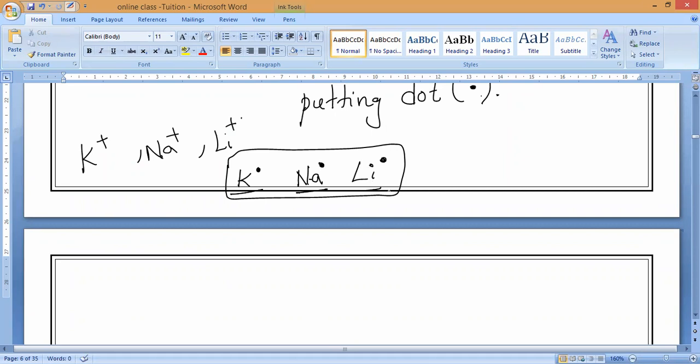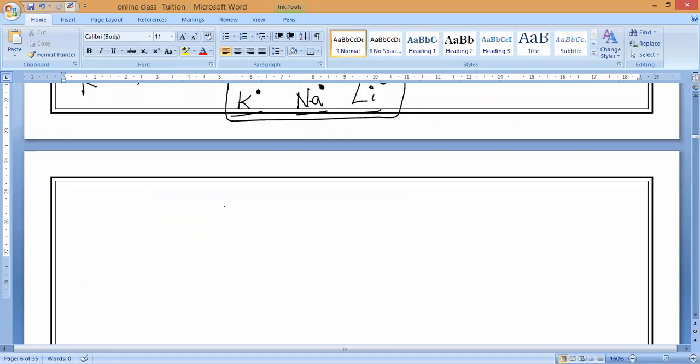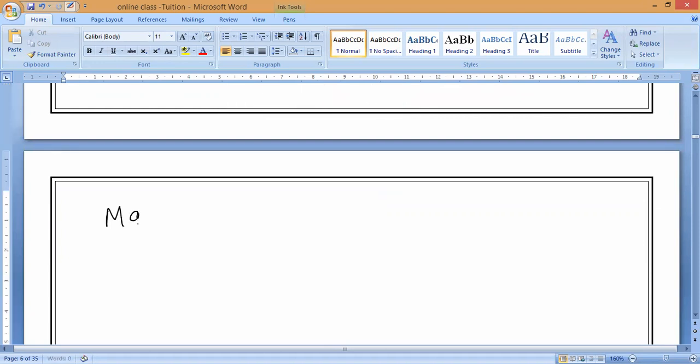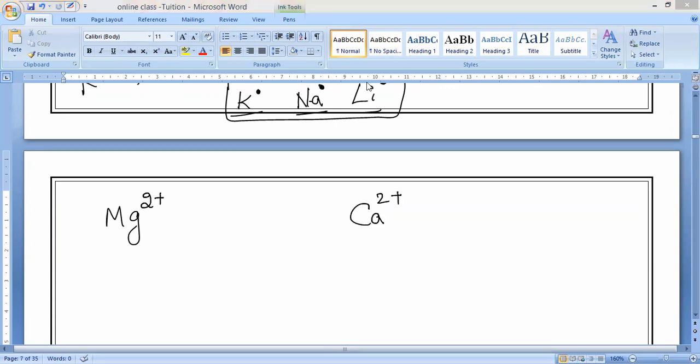Now, as Padmavashini asked, let us go to 2. Suppose magnesium. Magnesium is 2+. In the same way, calcium is 2+. Yes or no? Please respond. Nitinath, next we are going to study negative ions. By then I will explain, no worry. Now, magnesium: remember, dots we use to represent only donation.